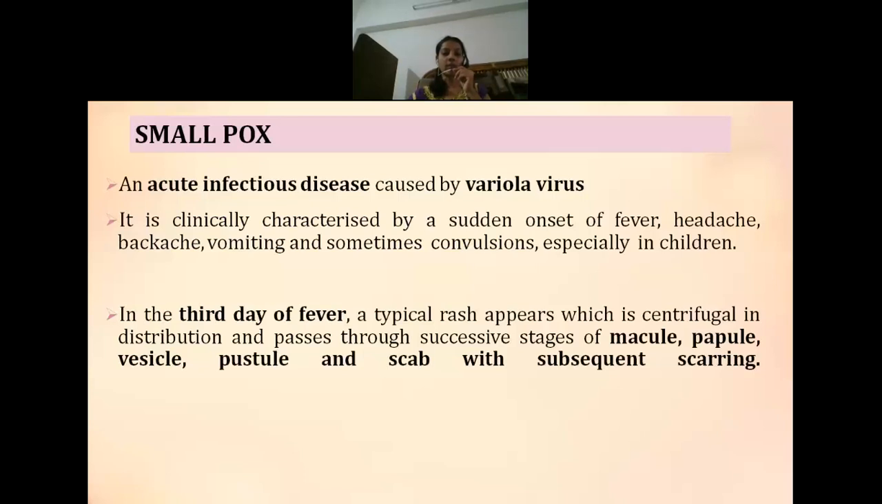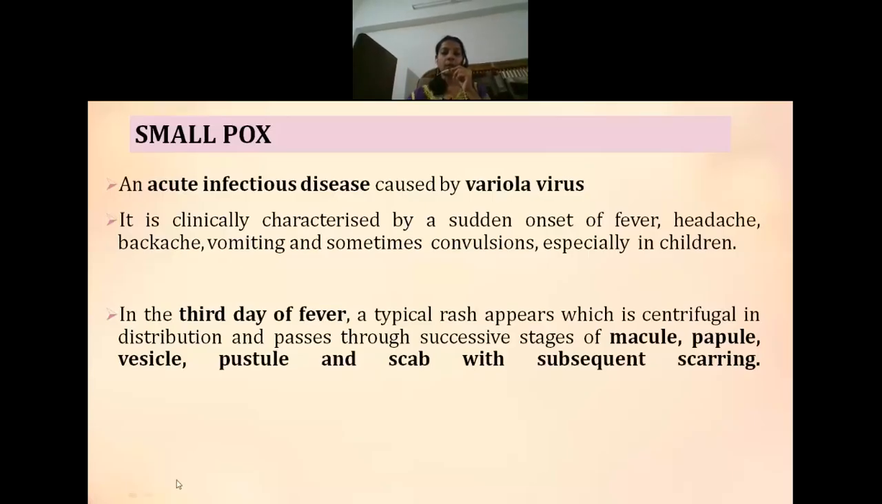This rash was in different stages, that is macule, then it became papule, then a vesicle, where it was fluid filled, then pustule, that was a pus filled type of vesicle, and then after a while, in the healing stage, it resulted in scab formation, and later it resulted in scarring also.